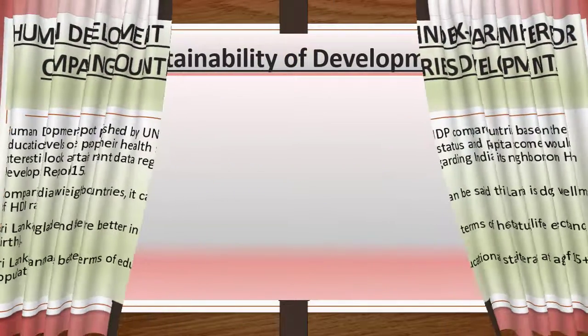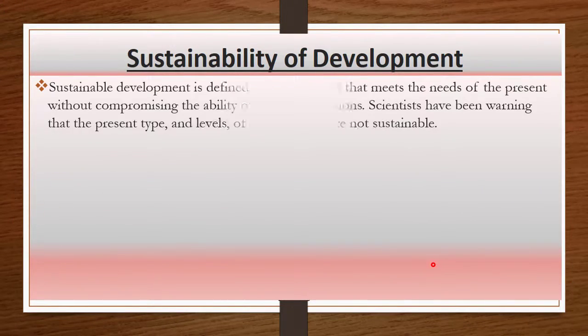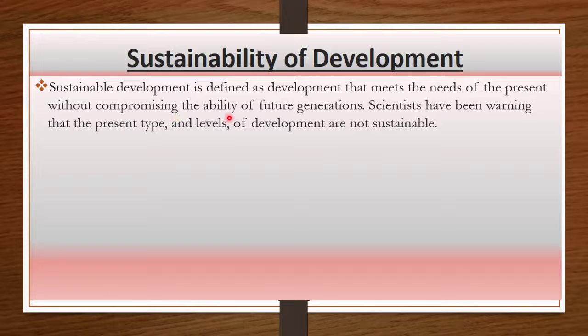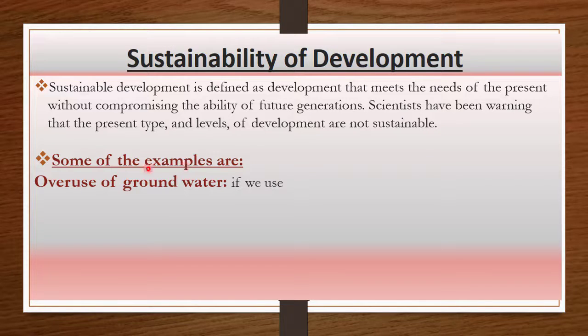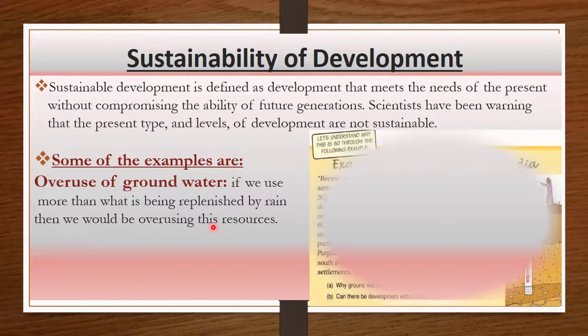Now the next one, sustainability of development. Sustainability of development is defined as development that meets the needs of the present without compromising the ability of future generations. And scientists have been warning that the present type and levels of development are not sustainable. There are some examples of unsustainable development: overuse of groundwater. If we use more than what is being replenished by rain, then we would be overusing these resources.